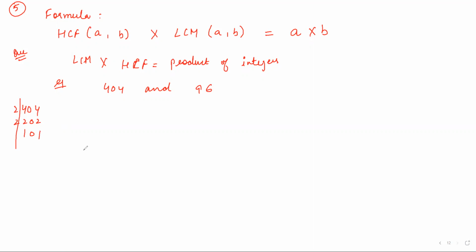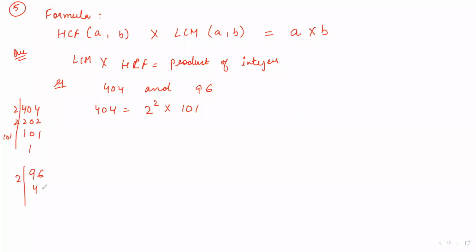Now, is it a prime number? 101 is a prime number, right? 101 is not divisible by any number. So 404 is actually 2 to the power 2 into 101. Clear? Now you do 96.